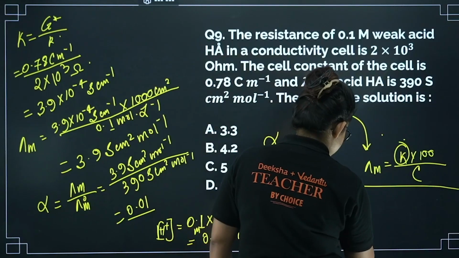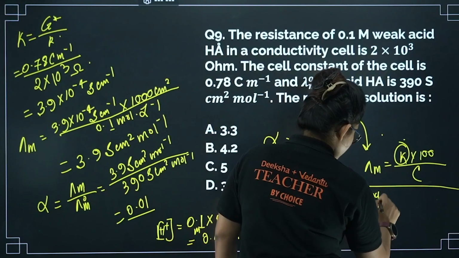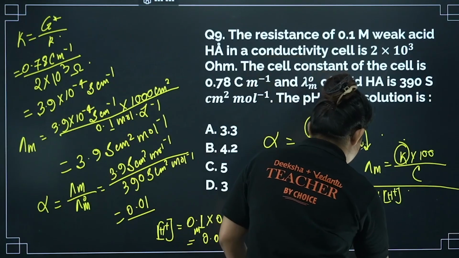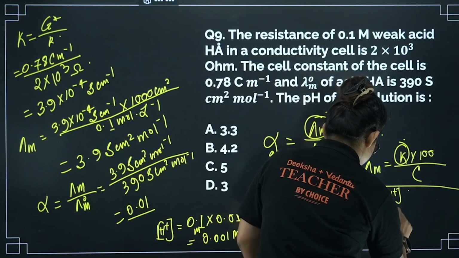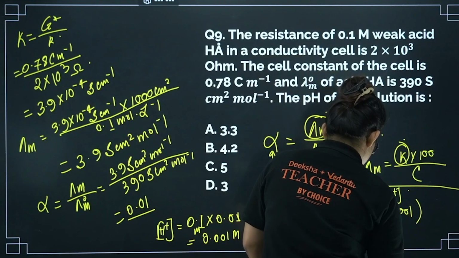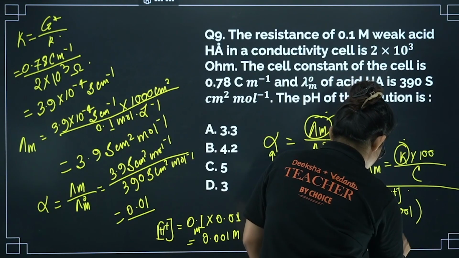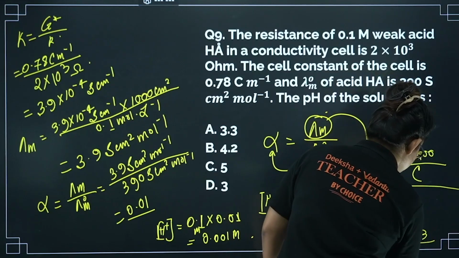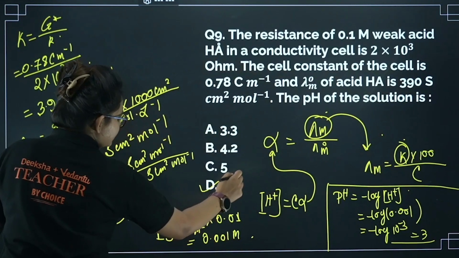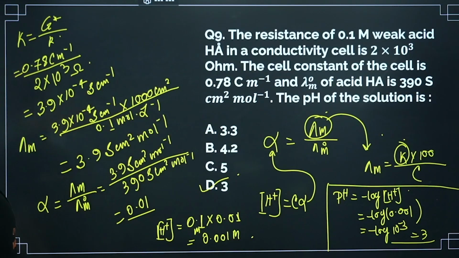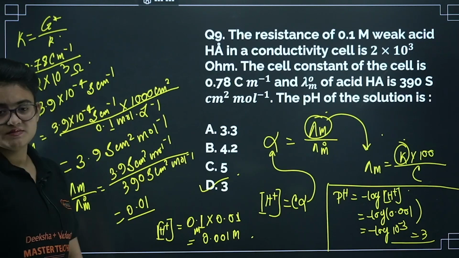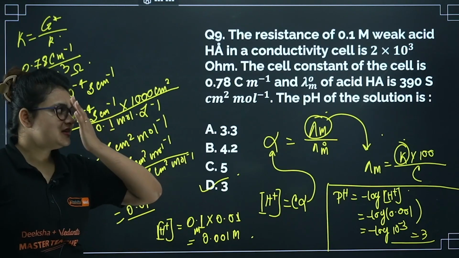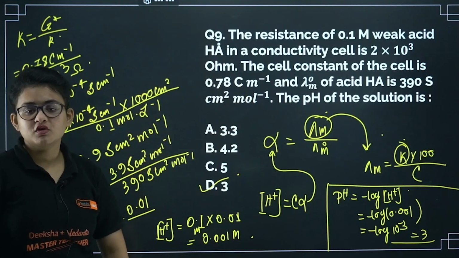So pH is basically equal to minus log of concentration of H plus, right? So let's put the value: minus log of 0.001, hence minus log of 10 power minus 3. From here I am getting the value 3. Option D is the correct one. I guess it's clear. Sometimes back analysis will work for you. Just from the target, you should connect the given values that you have to analyze.